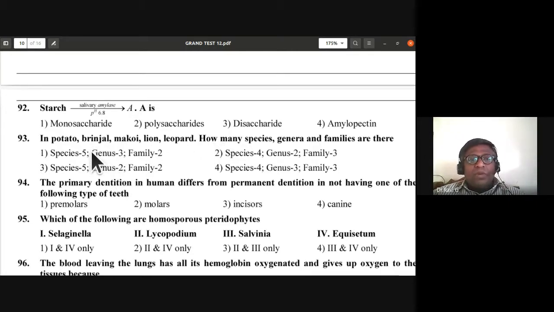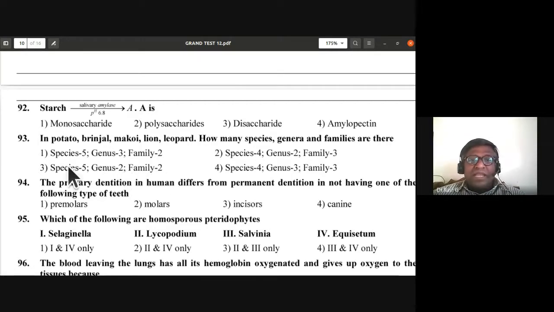Genus will be two. Potato and brinjal are Solanum tuberosum and Solanum melongena, so there is one genus for them. For Mccoy, lion, leopard, it is Felis, so there are going to be two genera, and family is two, Felidae and Solanaceae. So the answer is species five, genus two, family two in number.